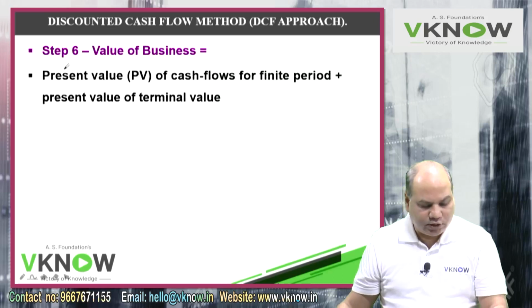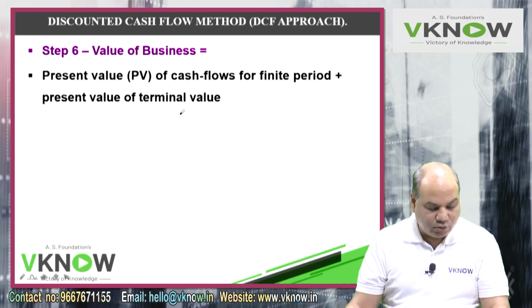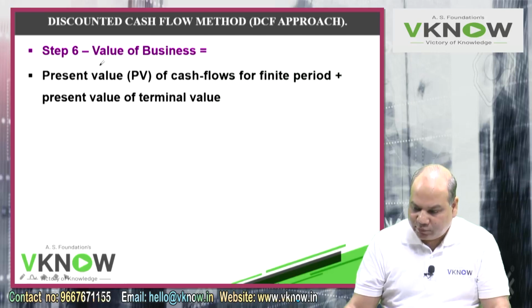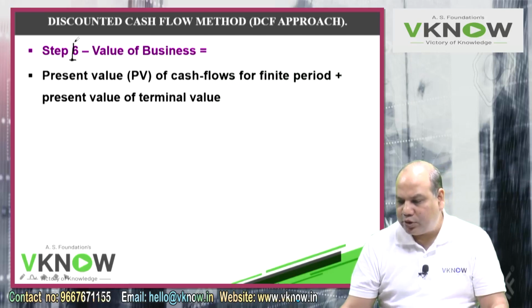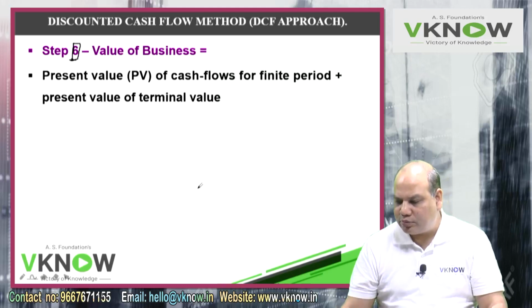And then step number 6, value of the business. Present value of cash flow for the finite period plus present value of terminal value. Present value of cash flow, in your book probably it is written 5. Value of the business for the finite period and value of the business for the terminal value. Bring the terminal value also into present value terms.